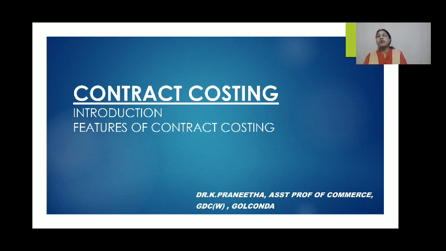Next, features of contract costing. Contract costing usually shows the following features. The first one is contracts are generally of large size, and therefore a contractor usually carries out a small number of contracts at a particular point of time. Next, a contract generally takes more than 1 year to complete, or it may be small, that is less than 1 year, or very small, 2 months, 3 months, like that.